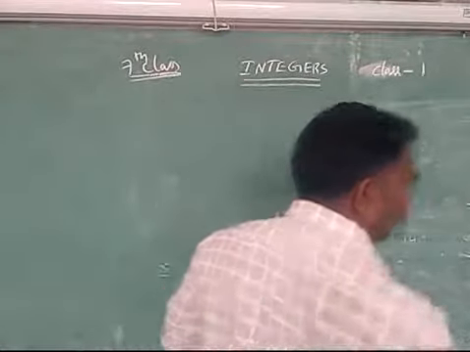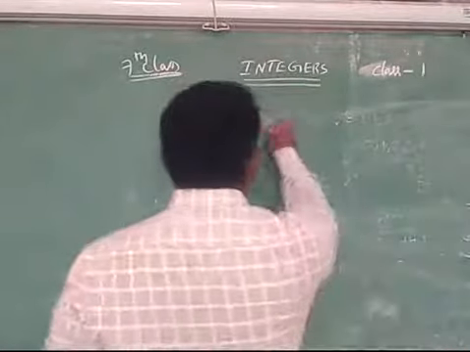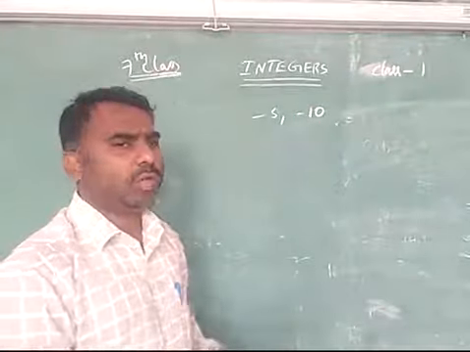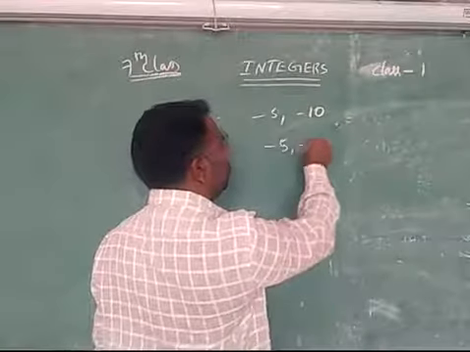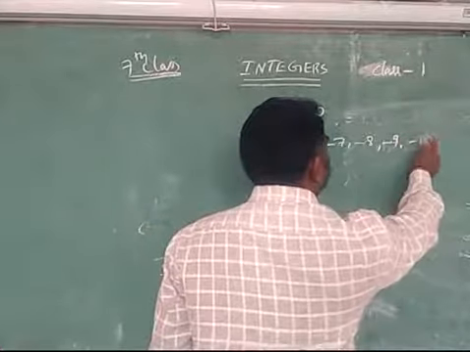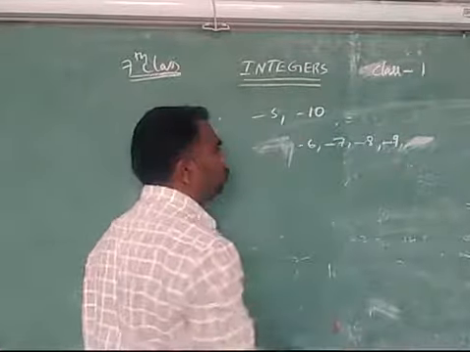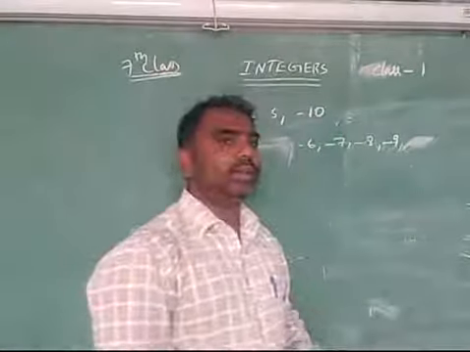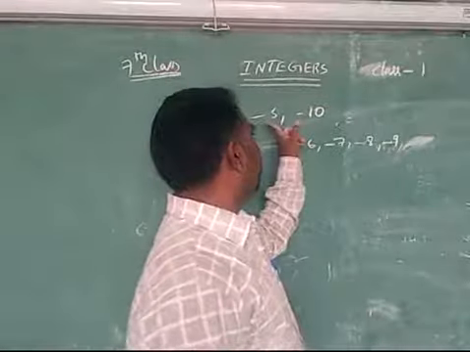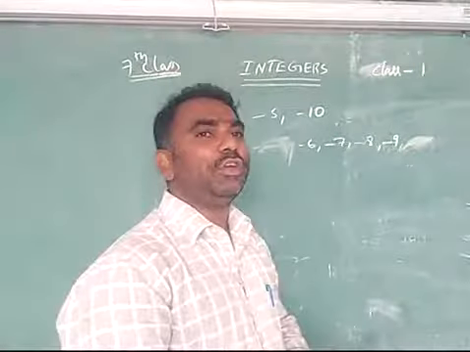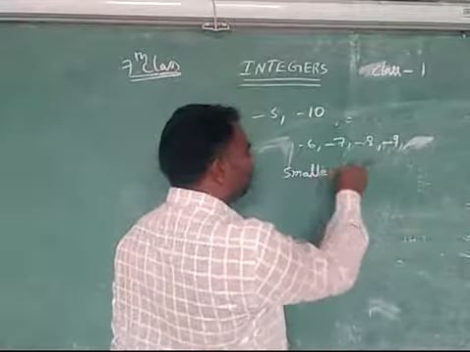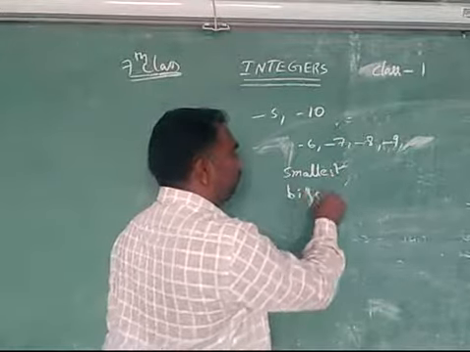they have given here -5 and -10. What are the numbers in between -5 and -10? Easily we can say -5, -6, -7, -8, -9, -10. He is asking for between. That's why I have removed these two numbers and written -6, -7, -8 and -9 as the numbers between -5 and -10. And he also asks which is the smallest and which is the biggest in that. There are two questions in that. Which is the smallest and which is the biggest?